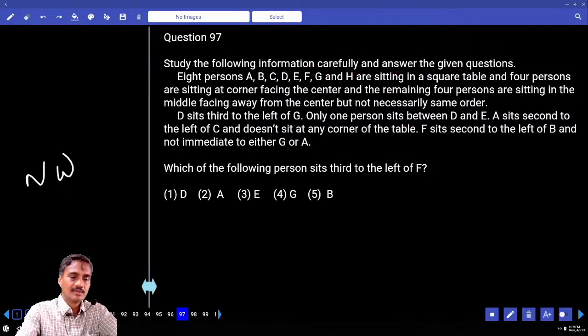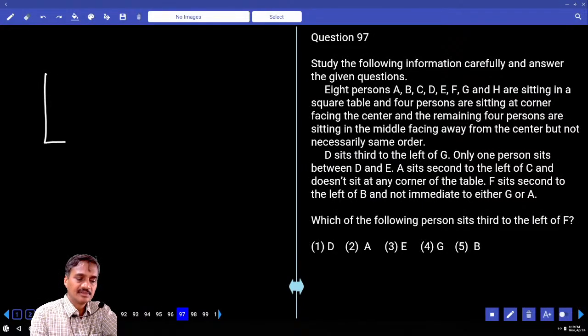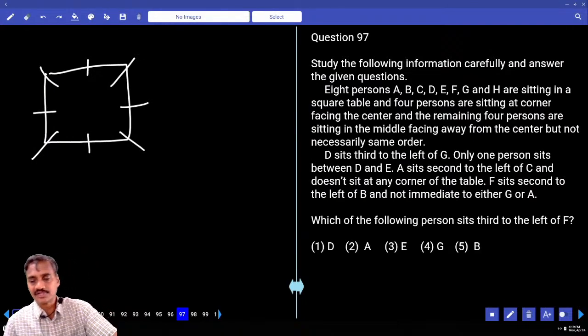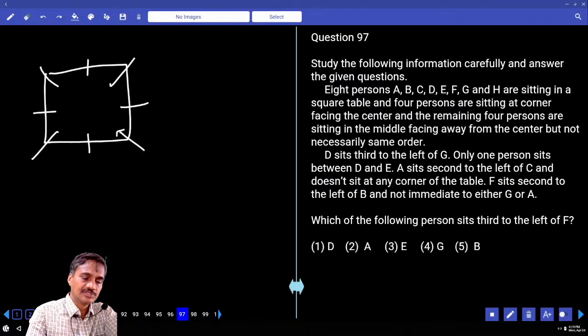97. Now there are 8 persons seated around a square table. Square table definitely takes first priority here. There are 8 people seated around a square table, 1, 2, 3, 4, 5, 6, 7, 8. Among these, the persons sitting at the corners are facing towards the center. These 4 persons are facing the center, and the remaining 4 are adjacent to the center.